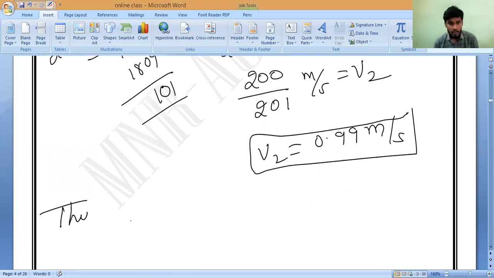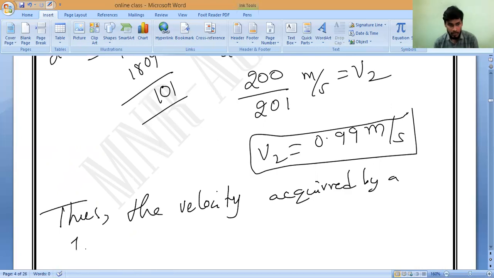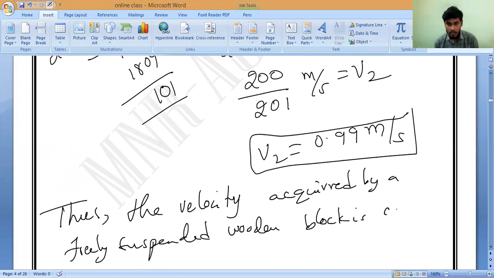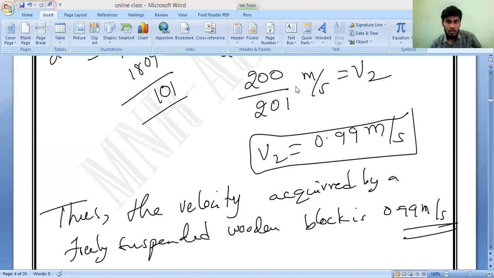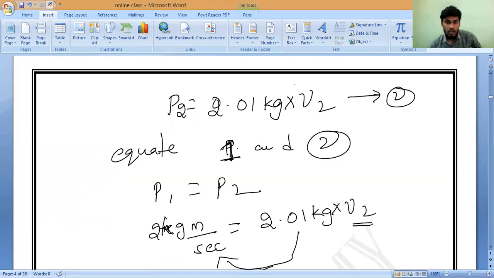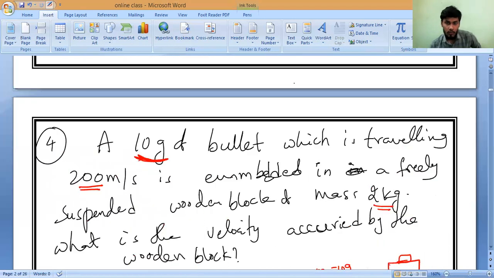Thus, the velocity acquired by a freely suspended wooden block is 0.99 meter per second. That's all. Is it okay, all of you? Manya, Samya? Yes, sir. This is the question. All of you write again.